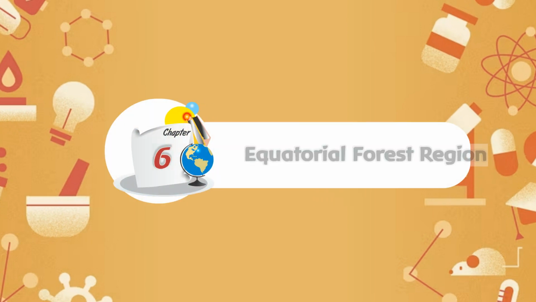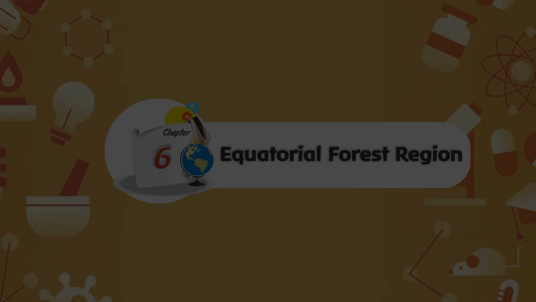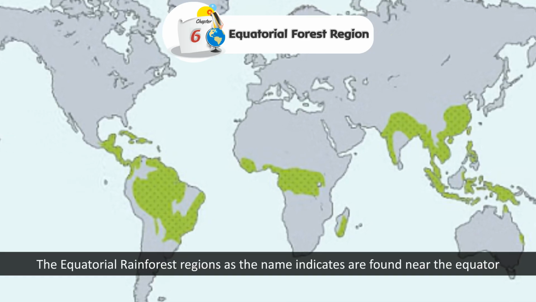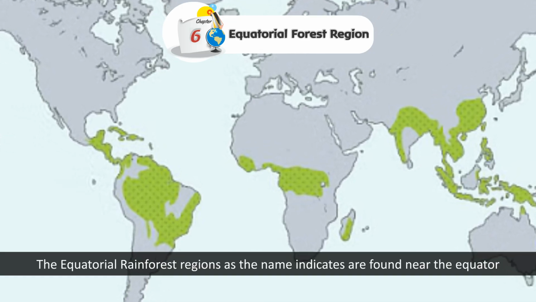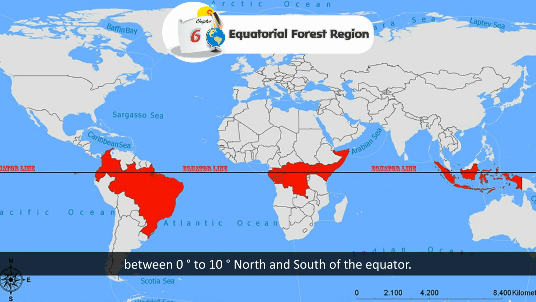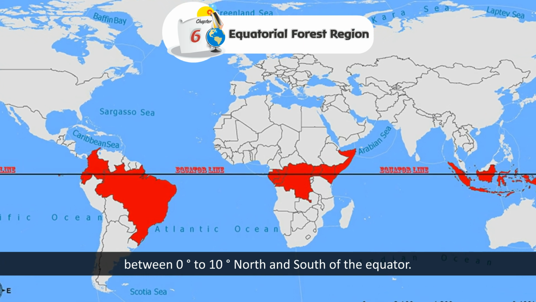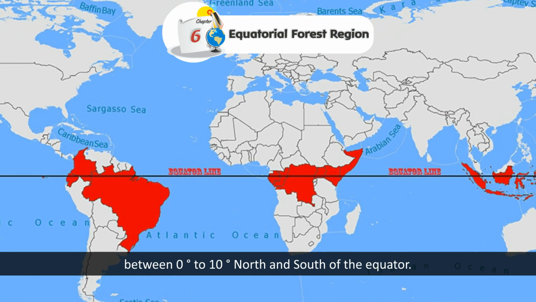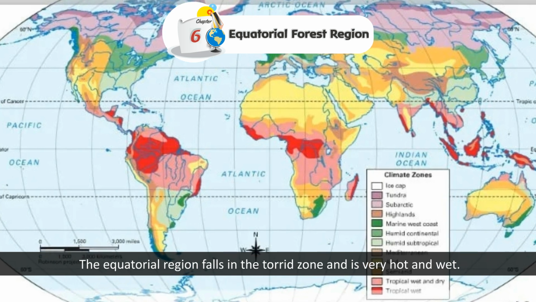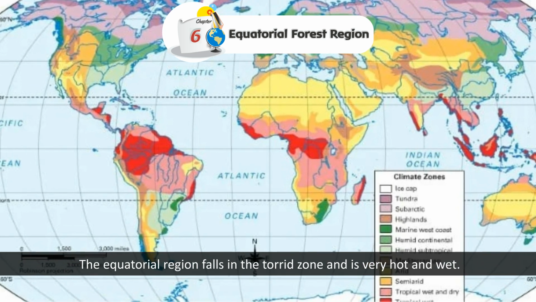Chapter 6, Equatorial Forest Region. The equatorial rainforest regions, as the name indicates, are found near the equator between 0 degrees and 10 degrees north and south of the equator. The equatorial region falls in the torrid zone and is very hot and wet.